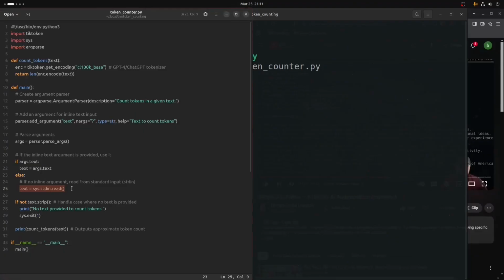This is what takes care of piping to this tiny little tool we're making. This section here takes care of passing text directly to the tool, meaning you type the command token counter, and then within quotes, anything you pass into it text-wise, it's going to tokenize it and count. It's going to take that in as an argument and then run it through the token counter function. And here, if it doesn't detect any text being passed to it that way, then it's going to take in from standard in, meaning this is what takes care of piping to it. And then if it doesn't detect either means of receiving text, it'll just say, what are you doing, and kick us out. So that's what this Python script and token counter file does.